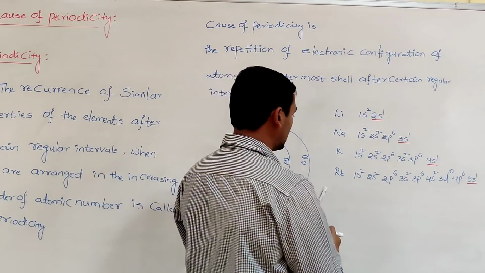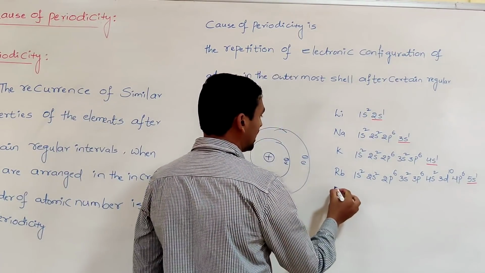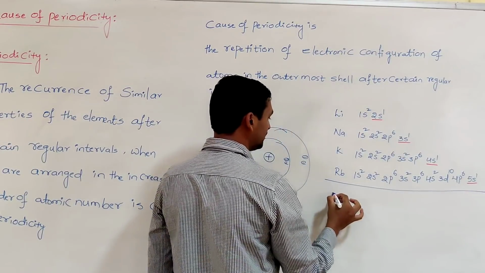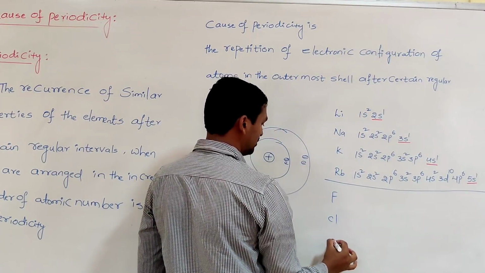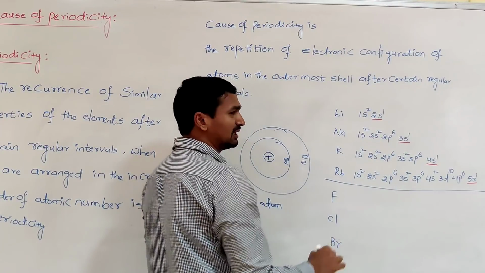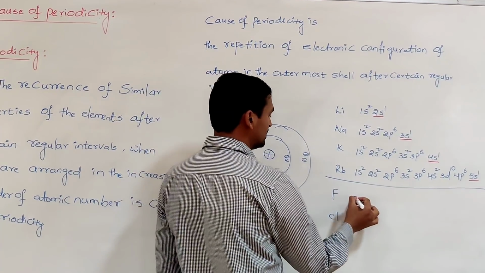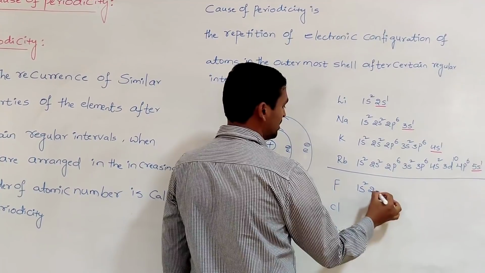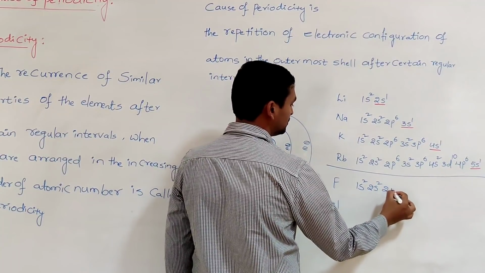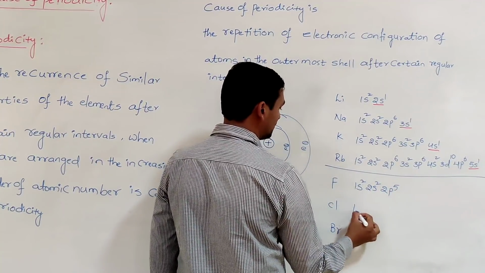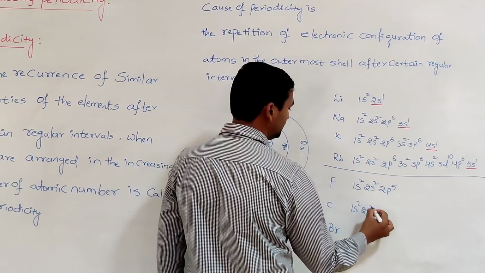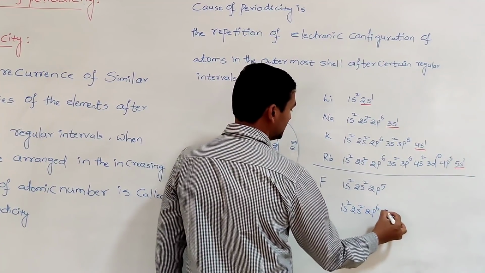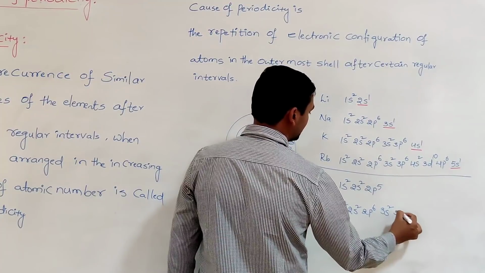The halogens. What are the halogens? Fluorine, chlorine, bromine, iodine, like that. I'll take only three examples so you can easily understand. Here the configuration is 1s2, 2s2, 2p5. Here it is 1s2, 2s2, 2p6, 3s2, 3p5.